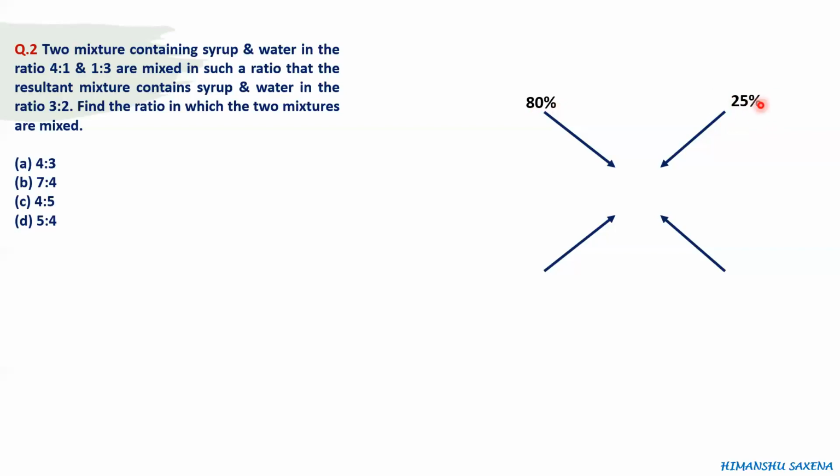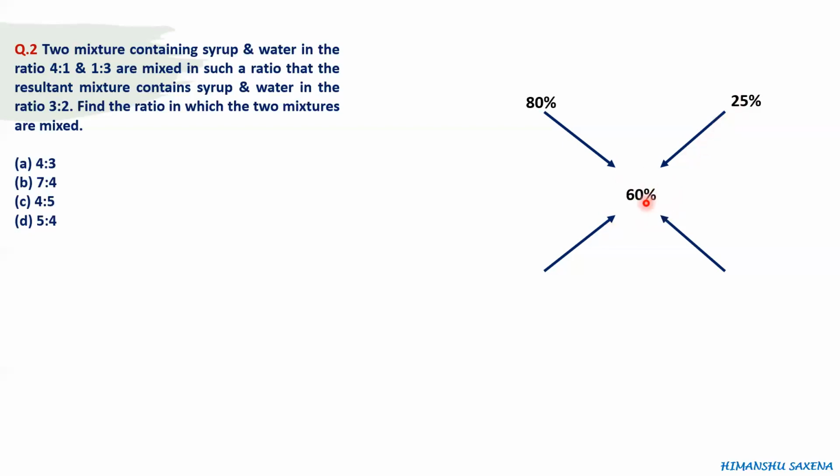So 80% and 25% concentration mixtures are mixed to get a third mixture in which the concentration of syrup is 3 divided by 5, which is 60%, right? So we are mixing two mixtures of 80% and 25% concentration syrup to get a third mixture, which is 60% syrup. Now the question is, in what ratio should these two mixtures be mixed so that we get this third mixture? Again, it is very simple.